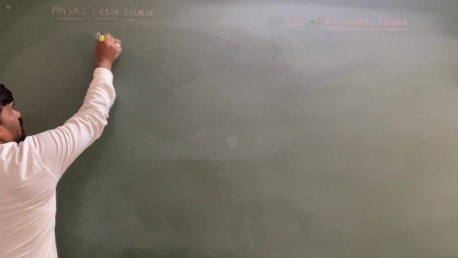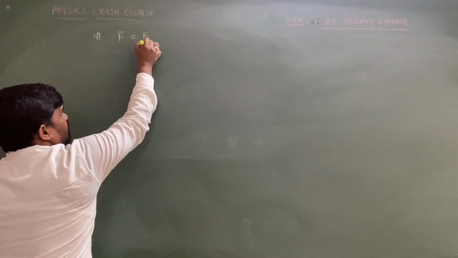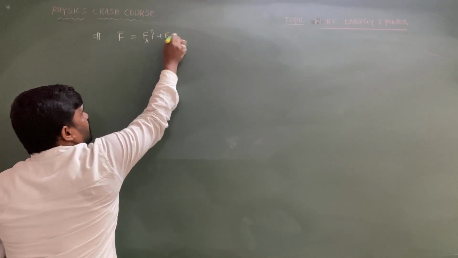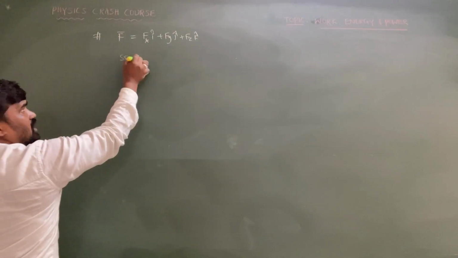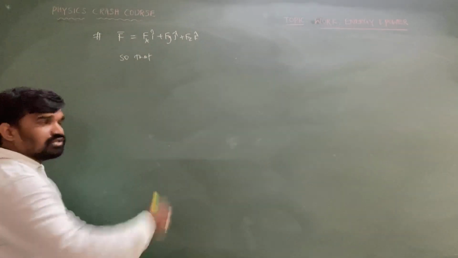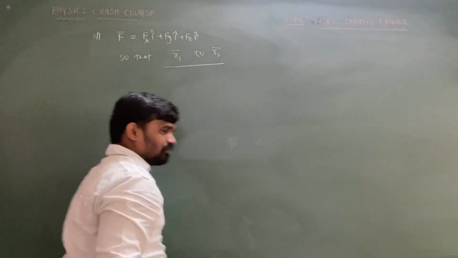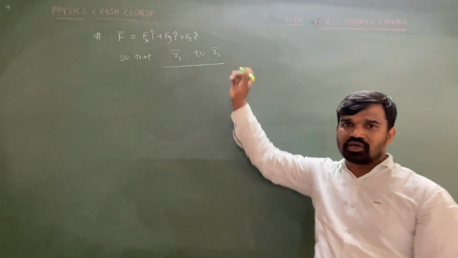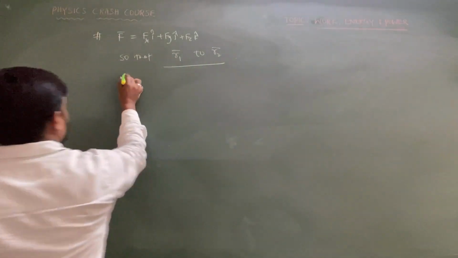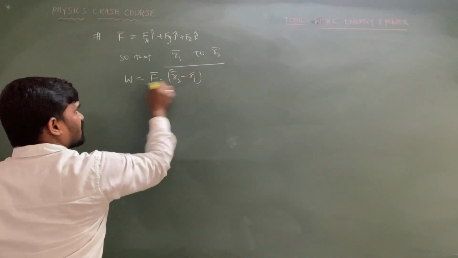So we can discuss some other pattern. For suppose there is a force F acting, F vector equal to Fx i cap plus Fy j cap plus Fz k cap, and the particle is moving from the position vector r1 vector to r2 vector. Then what is the work done? In this case, work done equals force vector dot r2 vector minus r1 vector.